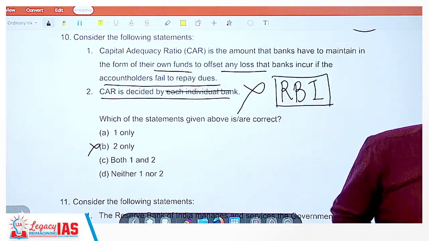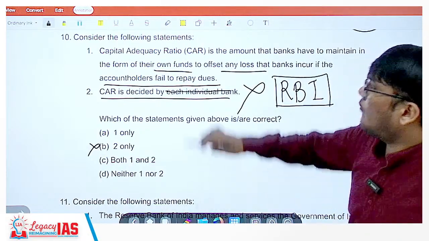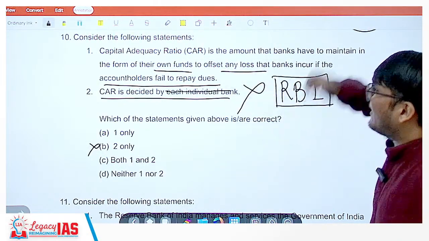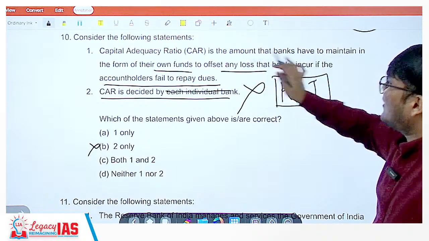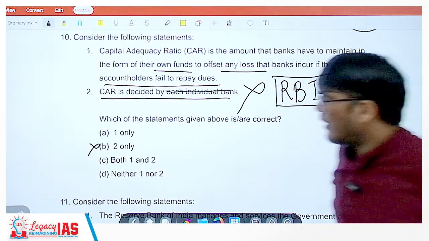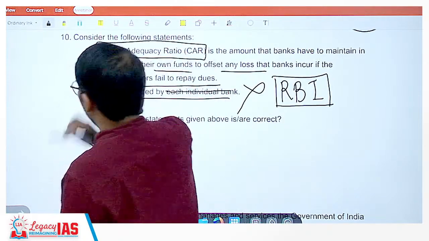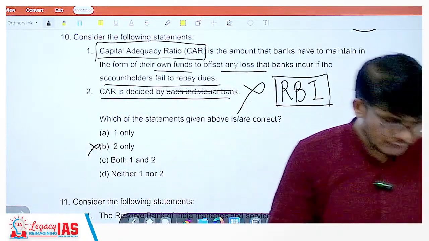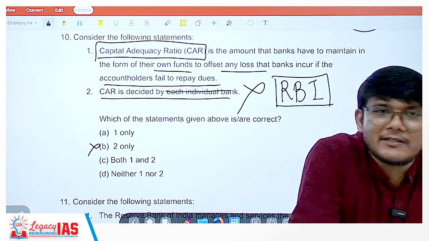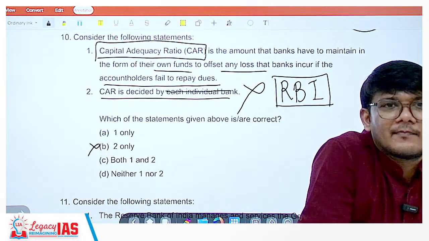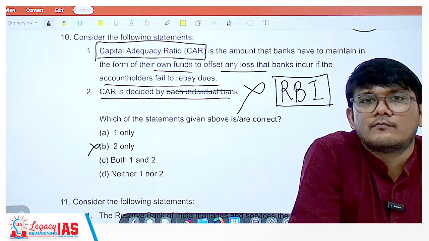The banks are not going to decide themselves. So what about statement 1? What is capital adequacy ratio? It is the classical definition which they have given. They have to keep some amount with them, the banks. Why? Because when you are giving loans, it is possible that your loans may not get back. So then what you will do, right?